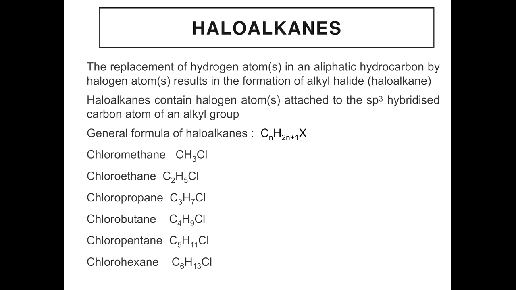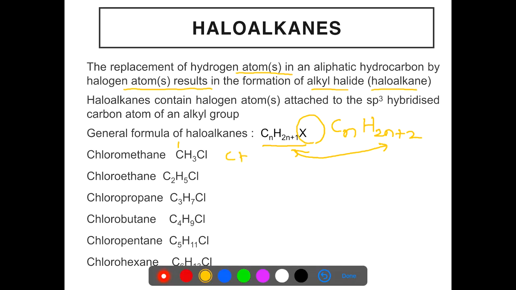When you see this homologous series, the successive members differ by a CH2 group. There is a difference of one carbon and two hydrogen atoms between each successive member.